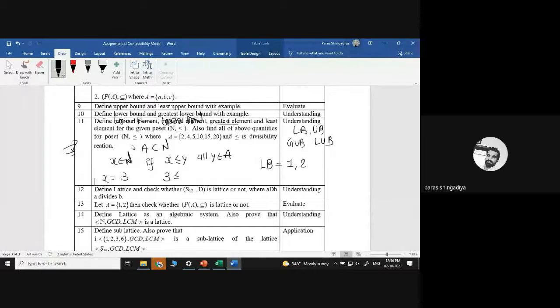So only two answers you can define, 1 and 2 only. Then consider the GLB, the lowest value in both answers, that is 1, so the greatest lower bound will be 1. For the upper bound, use the reverse definition: instead of x less than y, use y less than or equal to x, for all y belonging to A. You have to choose such an x that is mapped with all values of y and satisfied.